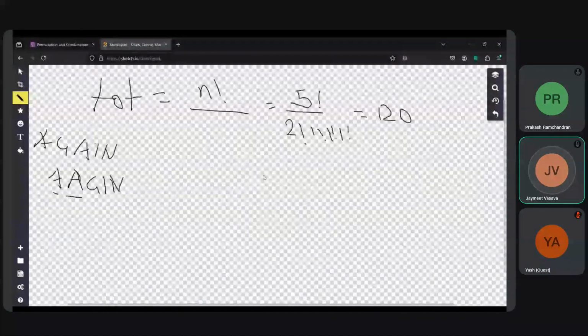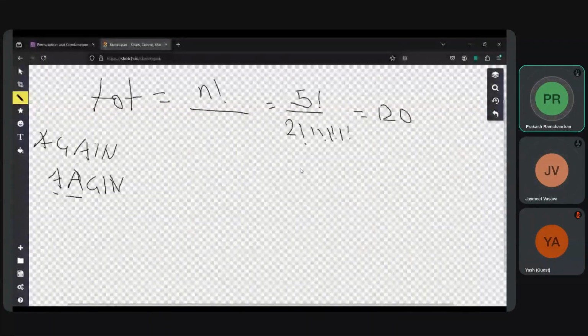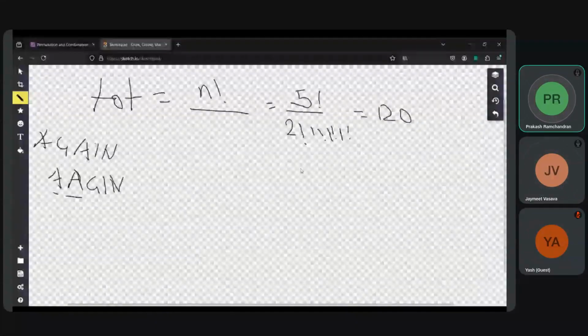So it's 5 minus how much? 4 or 3? So 2 gets cancelled basically? Not like that. 2 is not the issue. 5 minus r. What is r? N is 5. What is r?